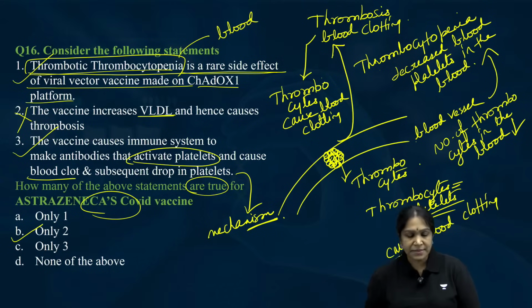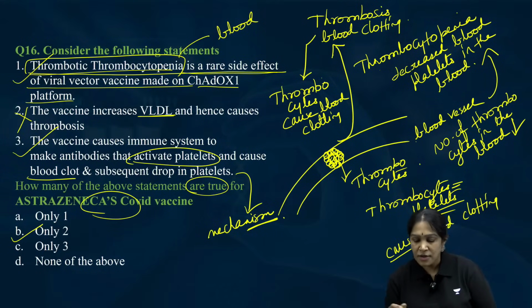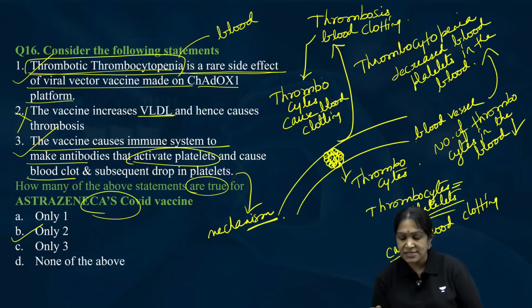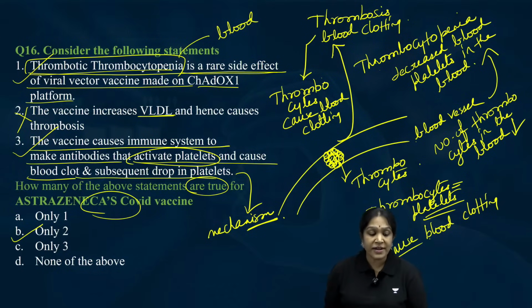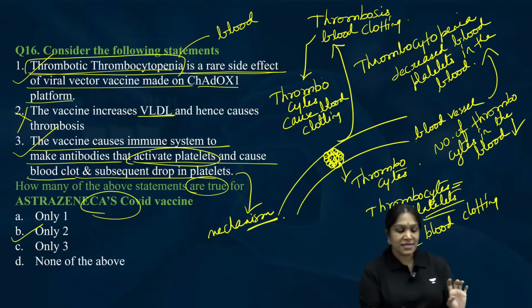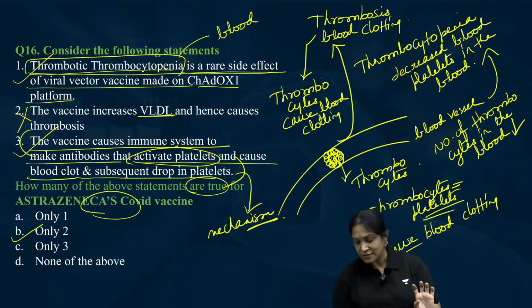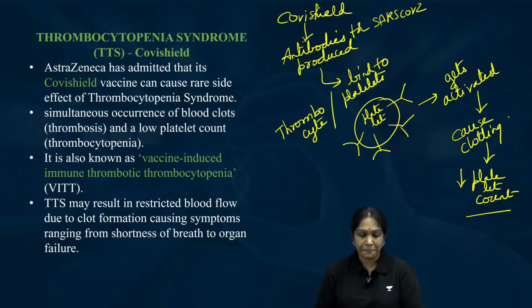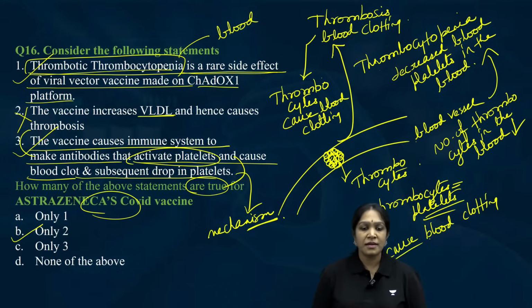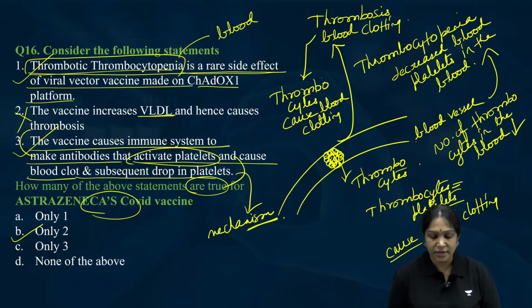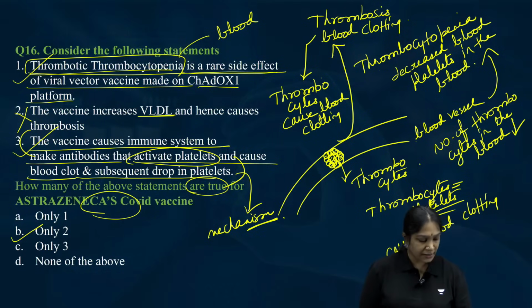So, the same mechanism is discussed here. The vaccine causes immune system to make antibodies that will activate the platelets and then cause the blood clot and subsequent drop in the blood platelets. Can you correlate this sentence with that? See, this one sentence is equal to this complete flow chart. Is it clear? So, this is correct. Statement 2 is the wrong statement.